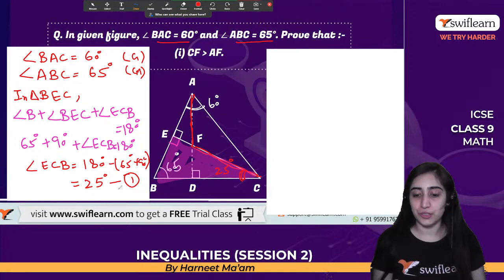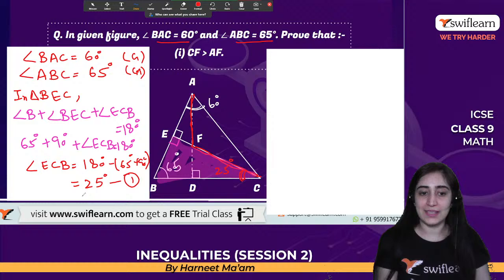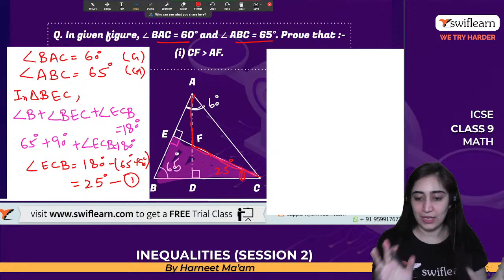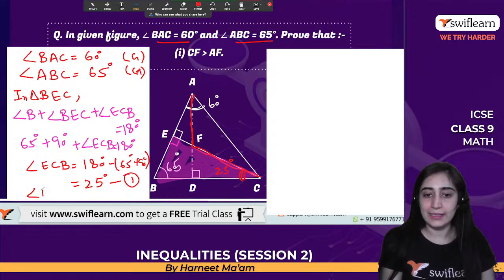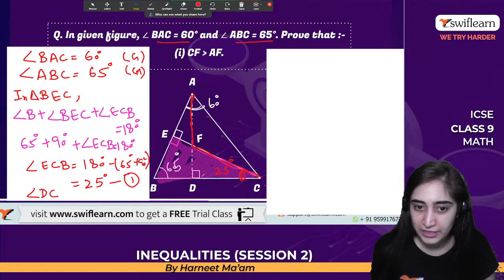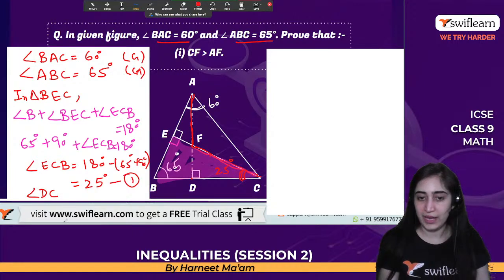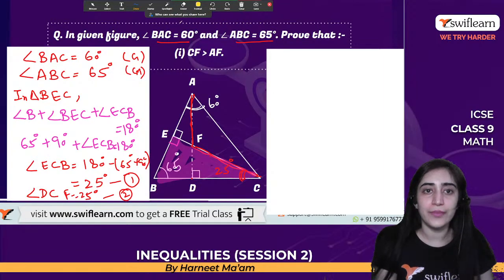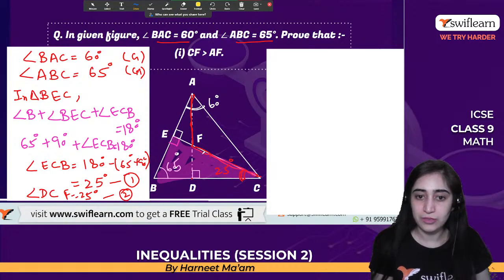Let's consider another triangle. This angle is lesser, this is greater, which will give us that this side is greater than this side. I know it. So that gives me that angle DCE, or DCF if we talk about this triangle, let's say CDF, will also be equal to 25 degrees. Let's make this equation 2. So I know this angle is 25 degrees. Now let's consider the other triangle that we are talking about, this triangle.